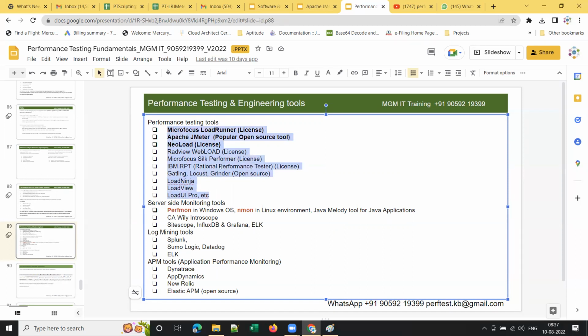Those are not record and playback tools, but performance testing tools are record and playback tools. Actually, how will the teams be in real time? Will it be a one-man show, or will multiple team members be there in a team?